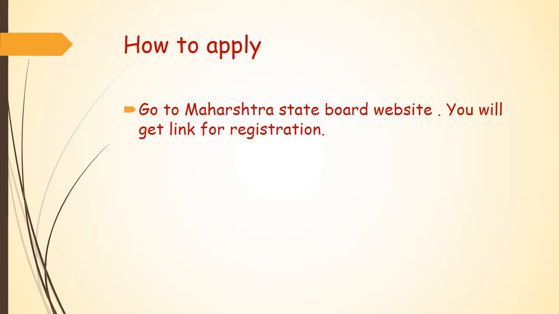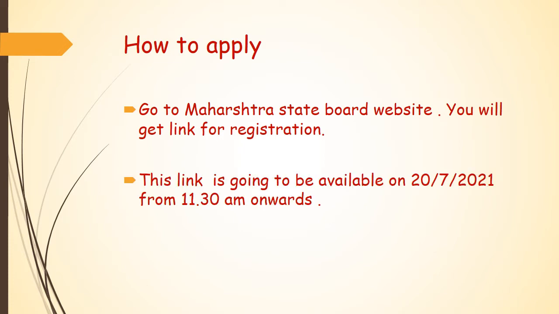How to apply. For this, you have to go to the Maharashtra State Board website. You will get a link for registration over there. This link is going to be available on 20 July 2021 from 11:30 a.m. onwards.